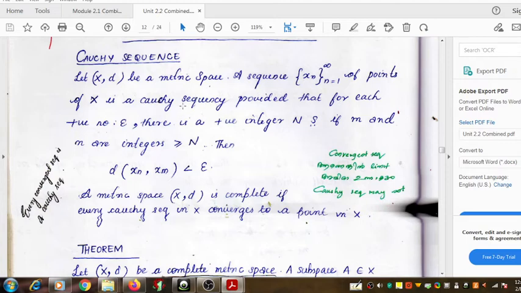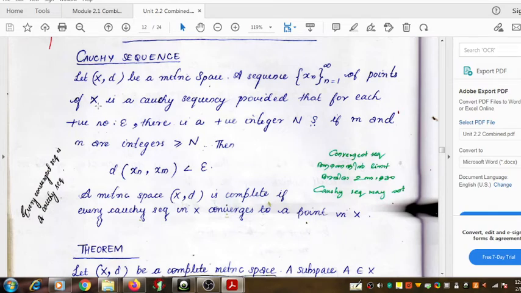We are choosing a Cauchy sequence from a metric space or a subspace of a metric space. So the question is now whether the limit of that sequence exists and whether it is present in